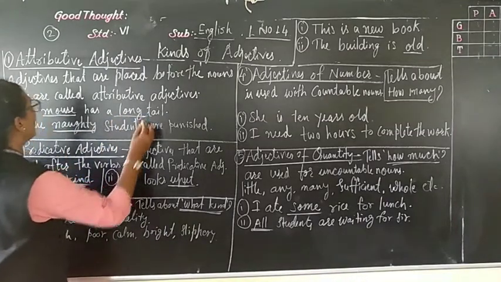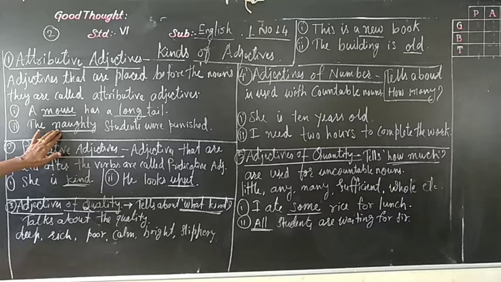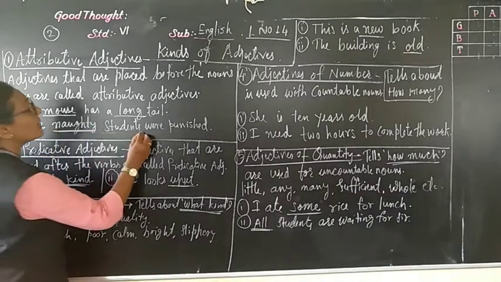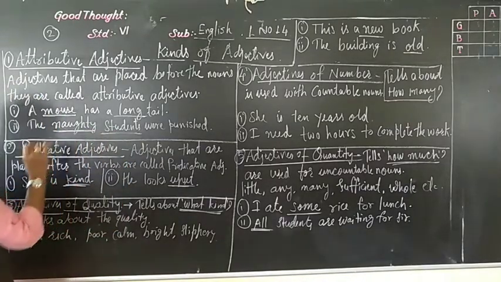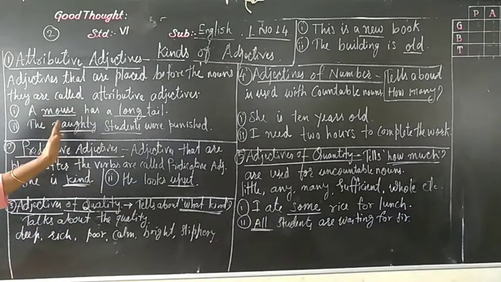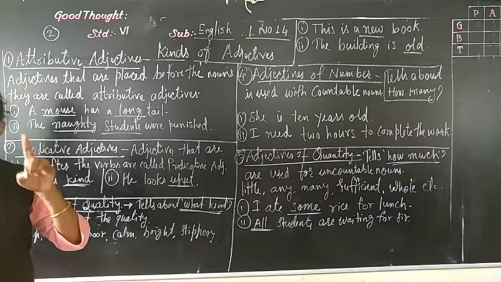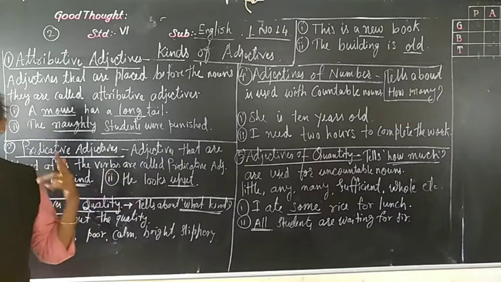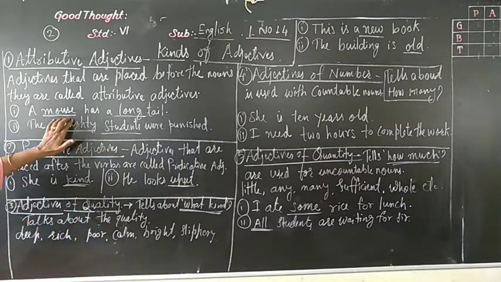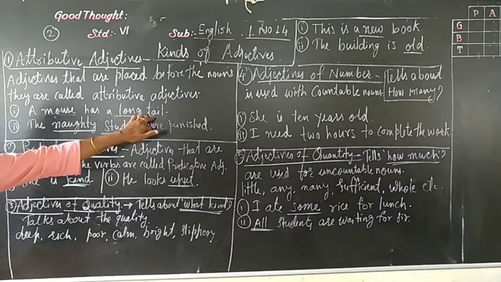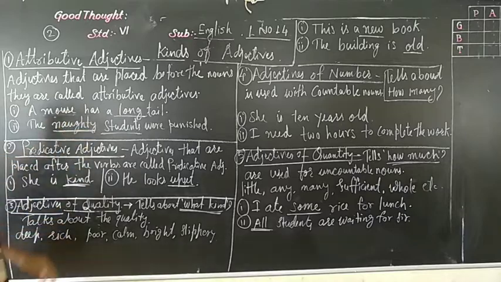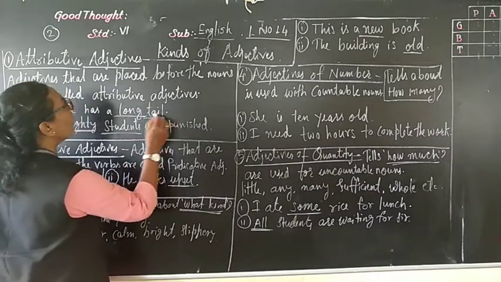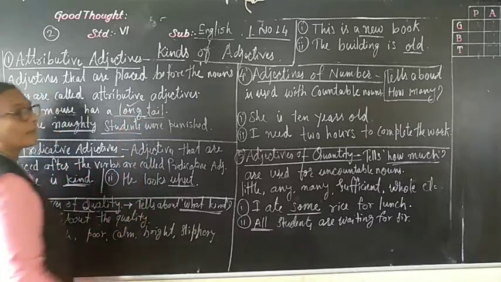In the other example, students are the noun here, and naughty is telling about it. An adjective tells something about a noun. The noun is mouse, telling about mouse what? The noun is tail, and tail is also a noun. Telling the long tail.